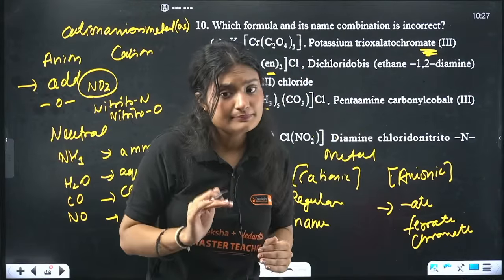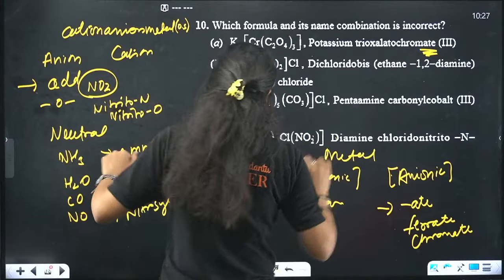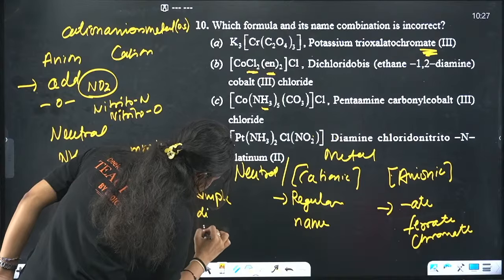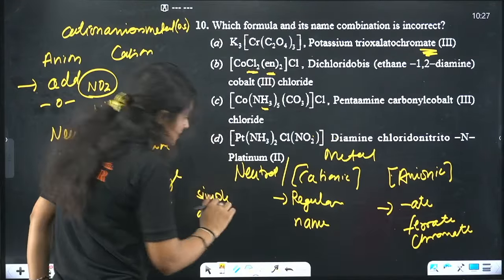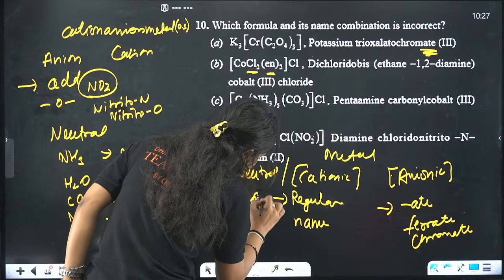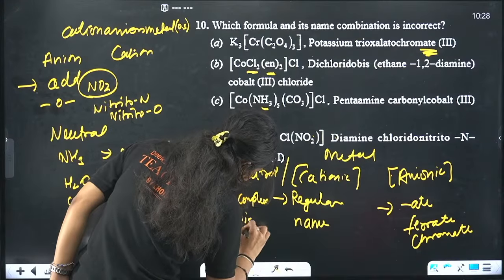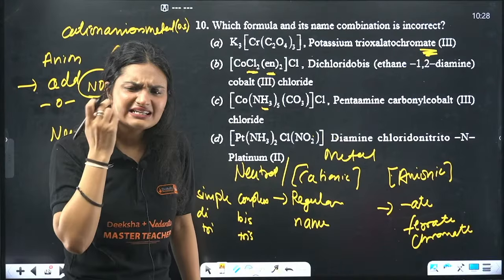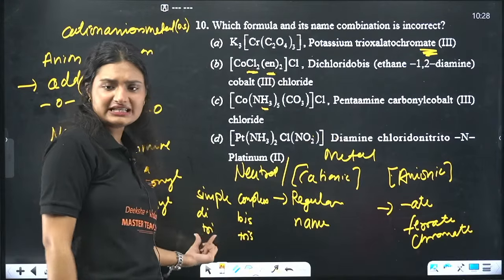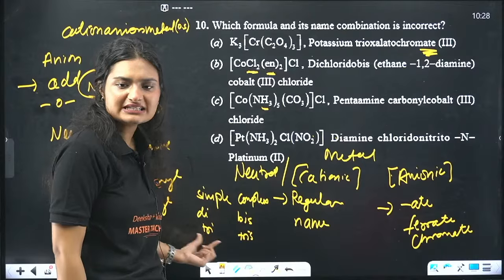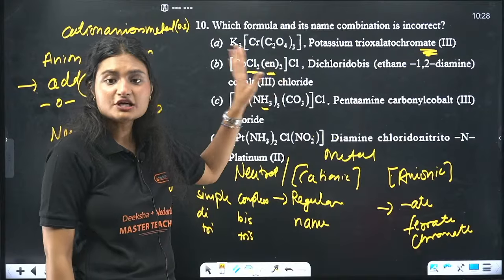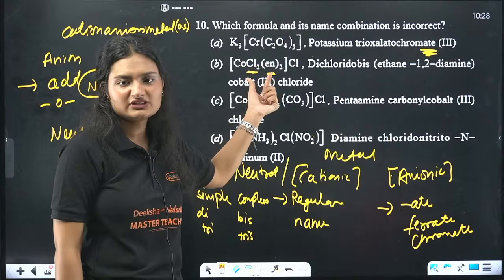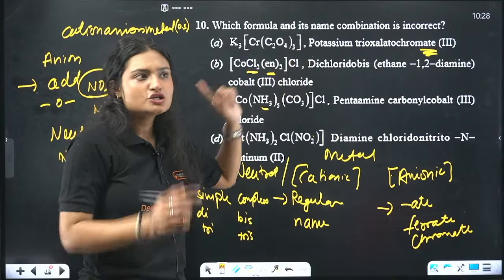If we have a simple ligand, you use di, tri, tetra, something like this. And if you have a complex ligand, in that case you use bis, tris, tetrakis and all. Now, ma'am, while writing the name, do we use this di, you know, alphabetically we are writing? We use this di, bis or something, or their names? We will only focus on the name of the ligands. The real name of the ligands. Chlorido and ethylene. So which comes first?